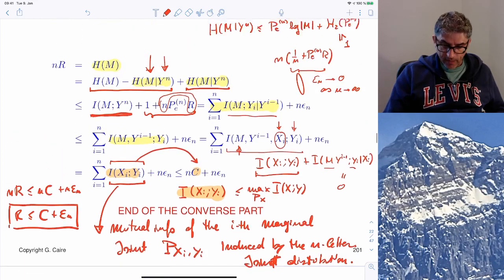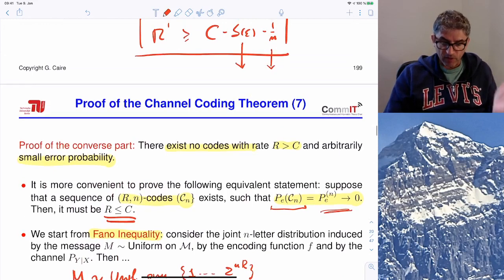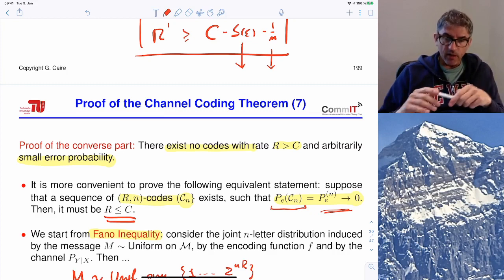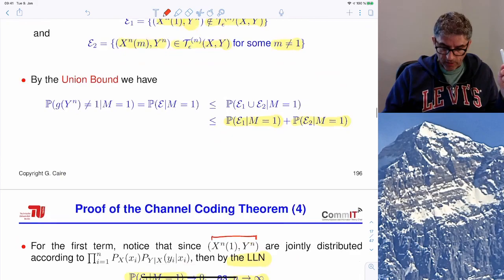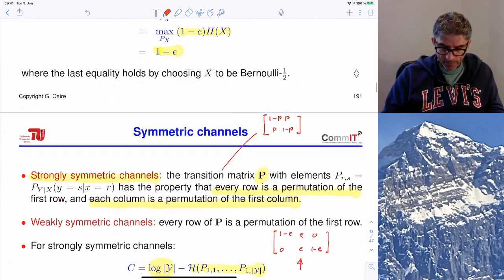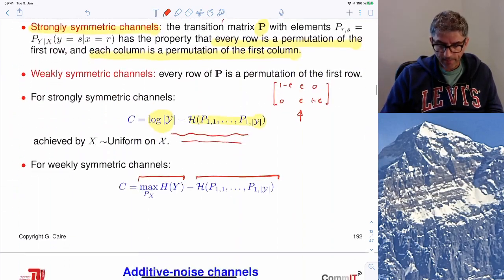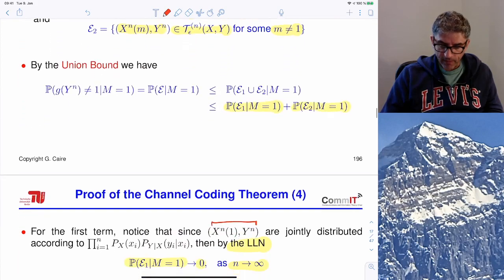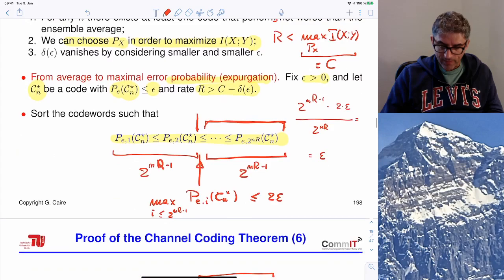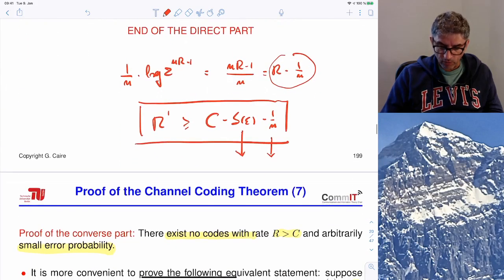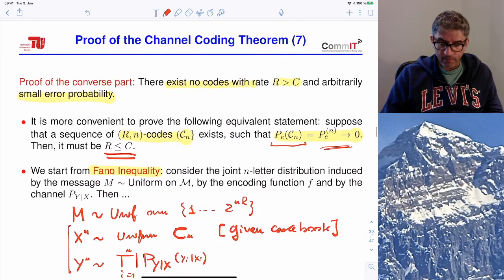So that's the end of the converse part, and since converse and achievability coincide, we have proved achievability for all rates arbitrarily close to but not larger than C, and non-existence for all rates greater than C. Then we have determined that this maximum mutual information that the theorem says, call it C, is in fact the capacity of the channel, because we have given an operational meaning to this quantity, max over px of mutual information of X and Y. Okay, so this is really a fundamental theorem and also fundamental steps in the proof of achievability and converse that will be used in many other cases.